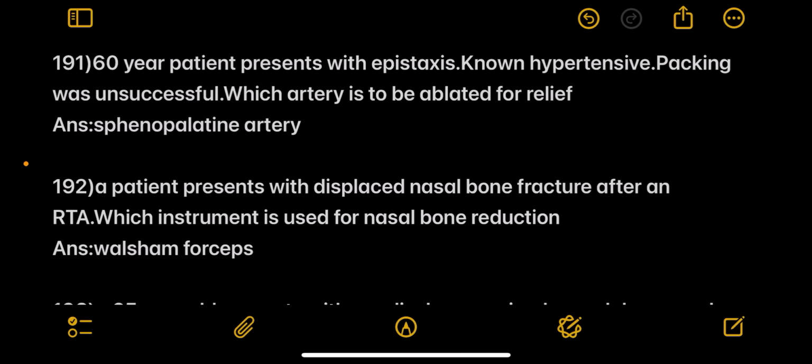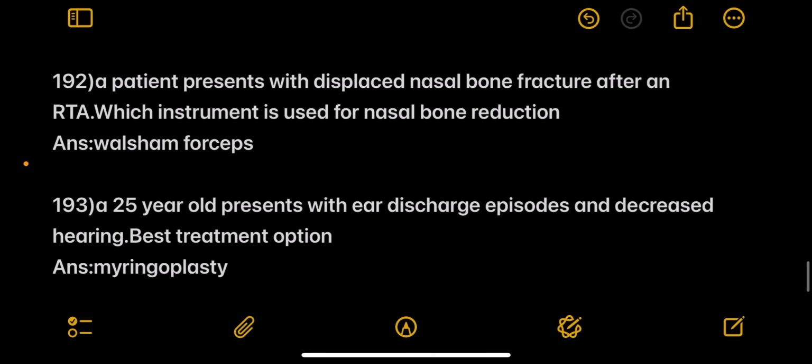Next, a 60-year-old patient presents with epistaxis. He is non-hypertensive. Packing was unsuccessful. Which artery is to be ablated? Answer: sphenopalatine artery.